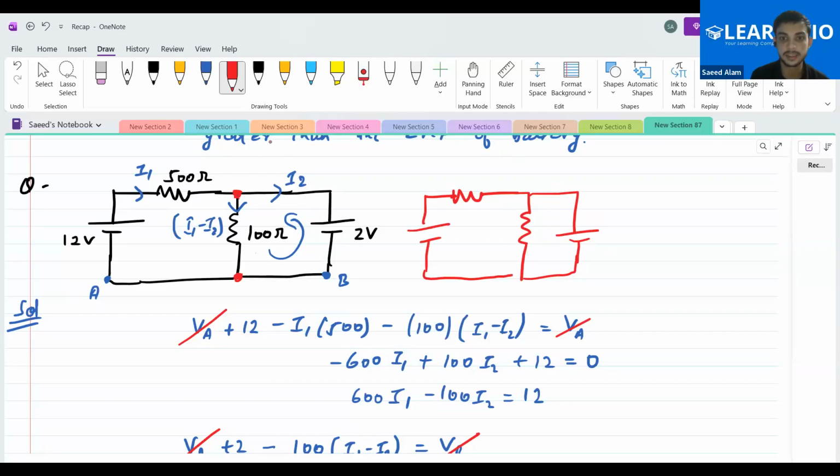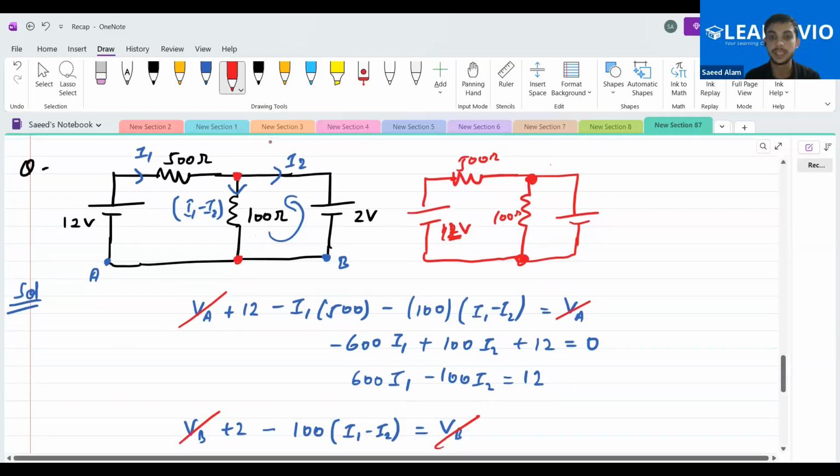Yeah, it will become like this. It's 12 volt, it's 500 ohm, and it's 100 ohm. Yes or no? What we can see is that the current in this branch is 0 ampere. If it's 0 ampere, we can't mark the direction; whatever direction you choose, it doesn't matter here. But the terminal potential is actually 2 volt. The I2 current will be 0.